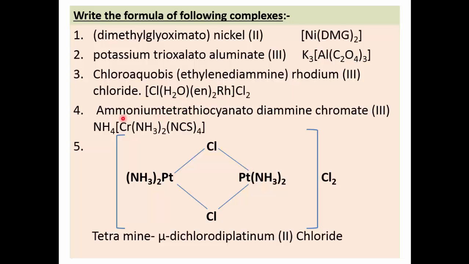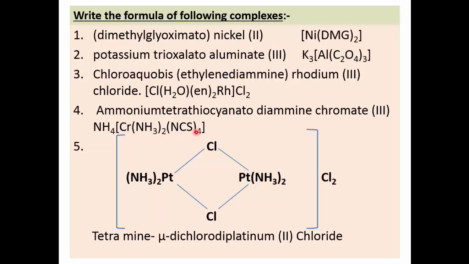Next one, ammonium tetrathiocyanato diammine chromate 3. This indicates that again we have to use rule number 1, because the positive ion is written first, then the names of ligands are written. There are two types of ligand, negative ligand and neutral ligand. The central metal ion is chromium, but it is part of the anion. Its valency is given as 3. So first we write the atoms or ions inside the square bracket. So chromium, the central metal ion, diammine, so two ammonia molecules, and 4 thiocyanate ions are attached to chromium.